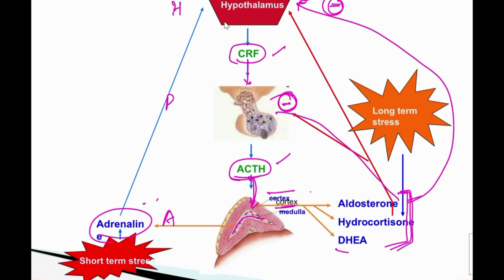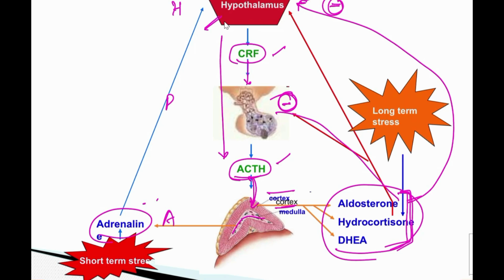But once there is a fall of this one, below the desired level, then again this gets stimulated. The hypothalamus gets stimulated, and again the same process. So this keeps on going. So this is about the HPA axis.